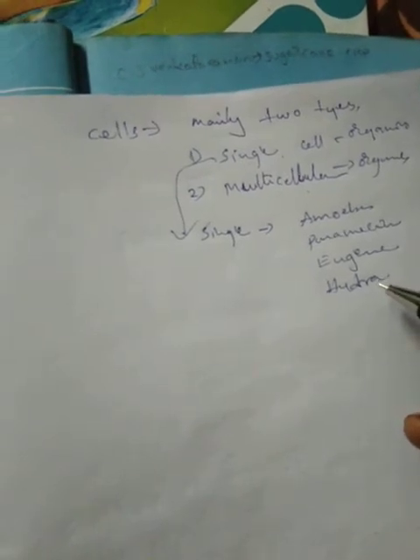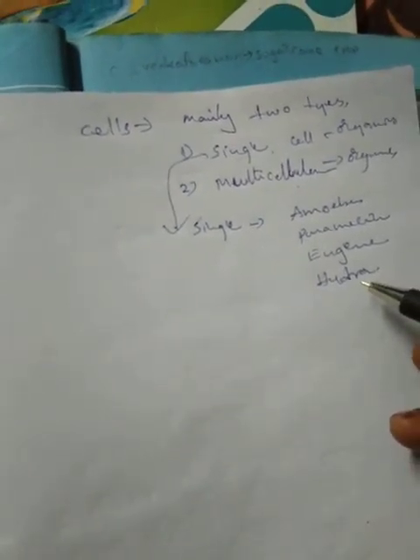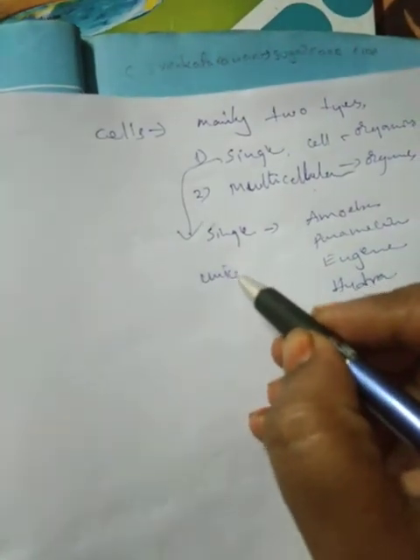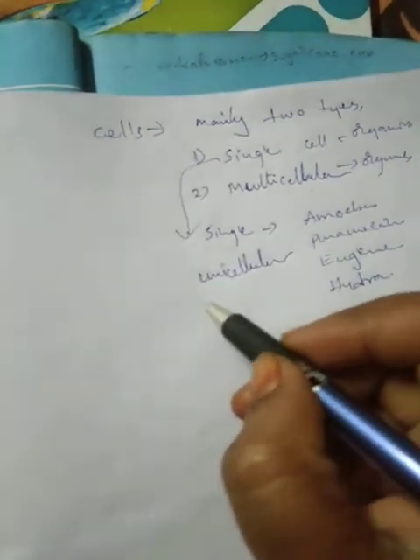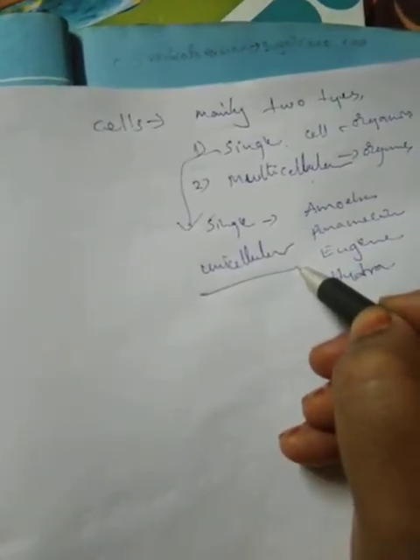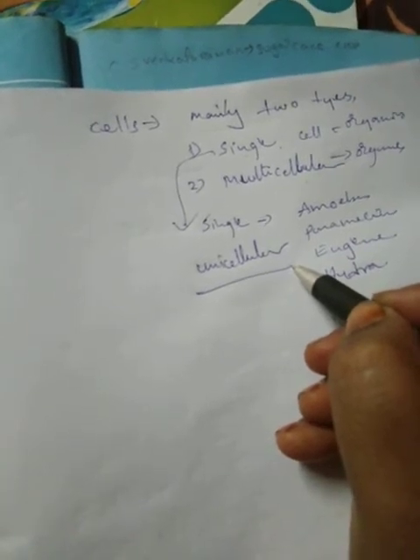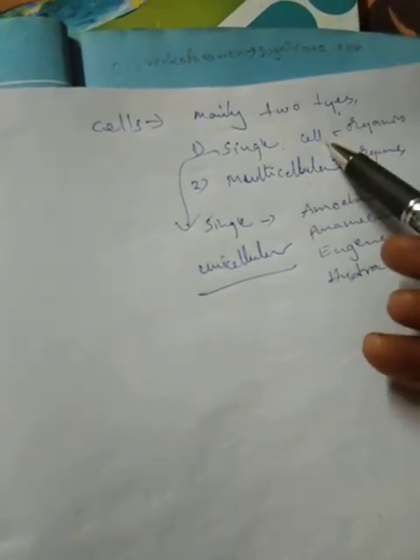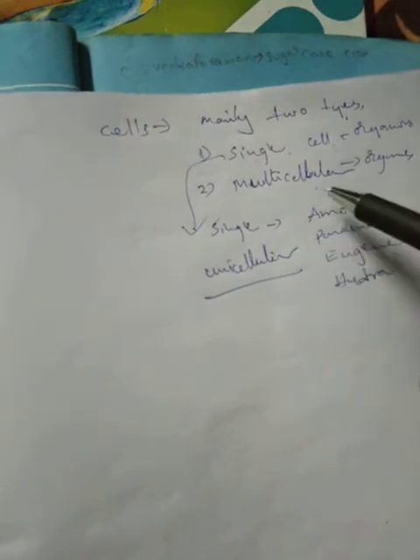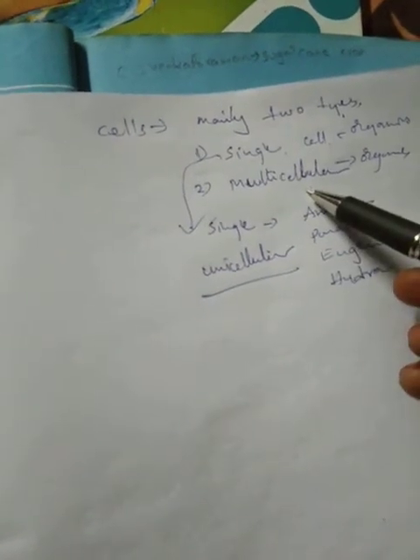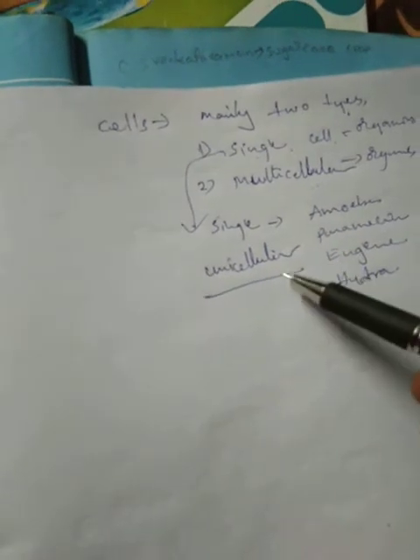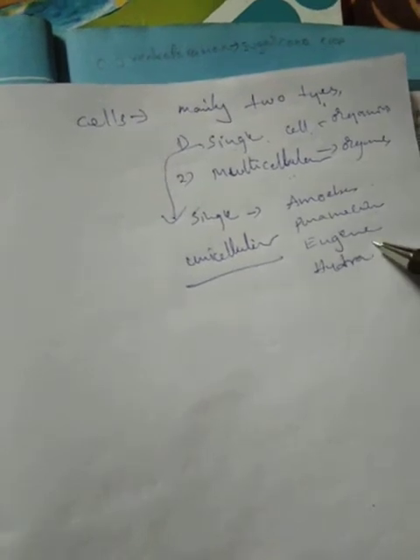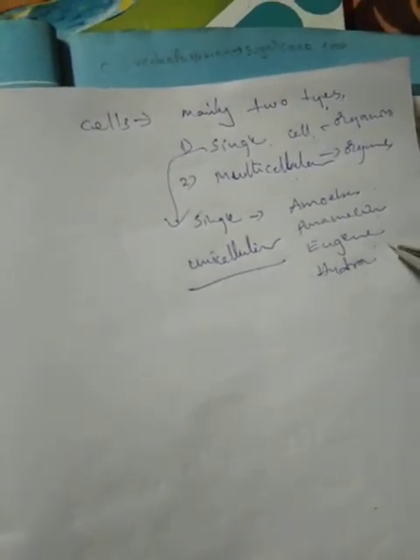These are the single cell organisms and they are also called unicellular organisms.